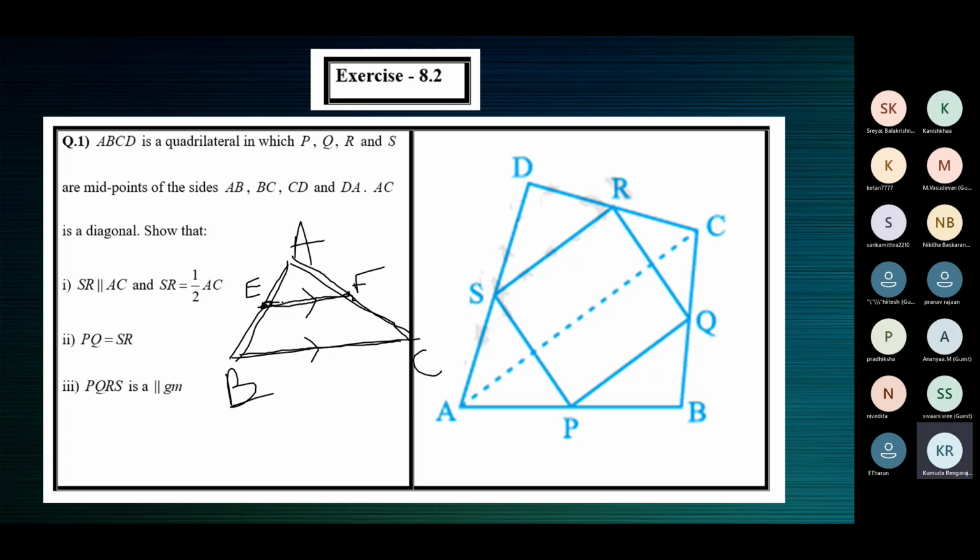Then the line segment joining the midpoints will be parallel to the third side, and the length of EF will be equal to half the length of the third side. Like if BC is 20 centimeters, EF will be 10. EF is parallel to the third side BC, and EF is equal to half the length of BC.